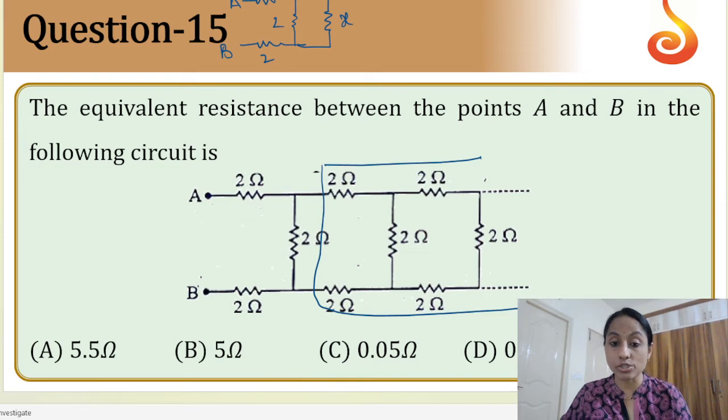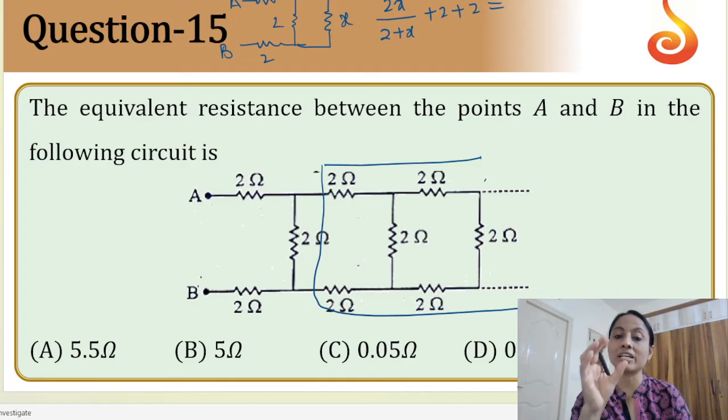Now see, these 2 and X are in parallel. That answer is in series with 2 and 2. So how do you write the equation? So 2 into X, 2X by 2 plus X is in series with 2 plus 2. And what will be the equivalent?